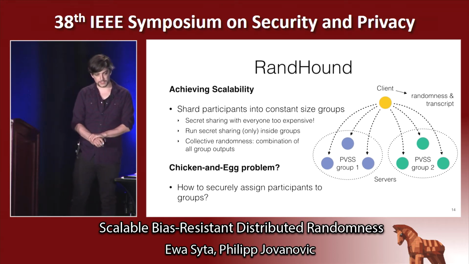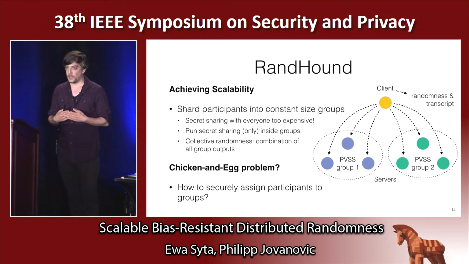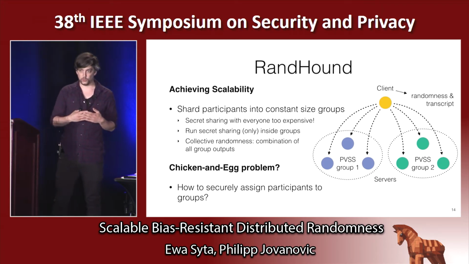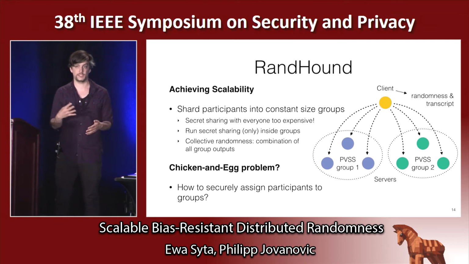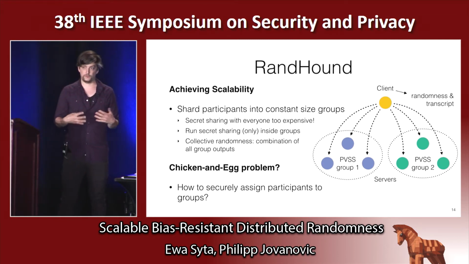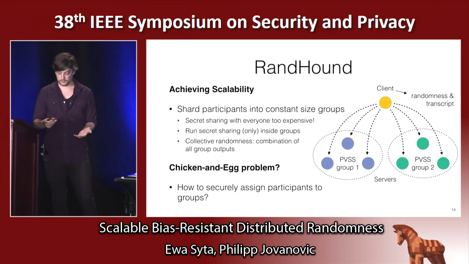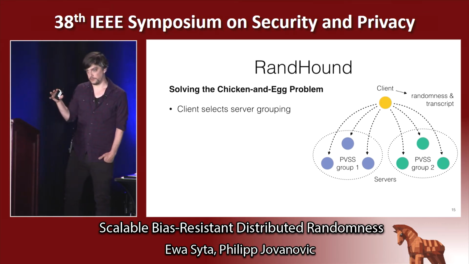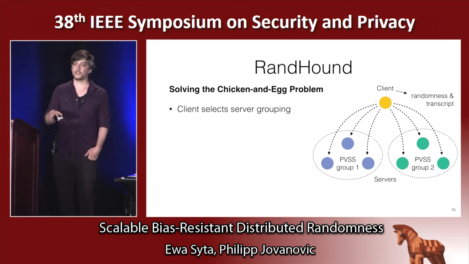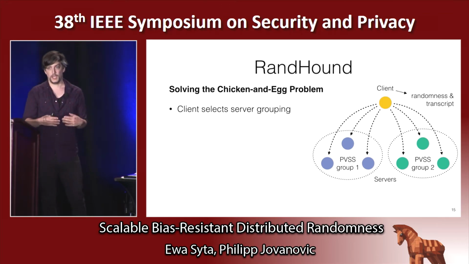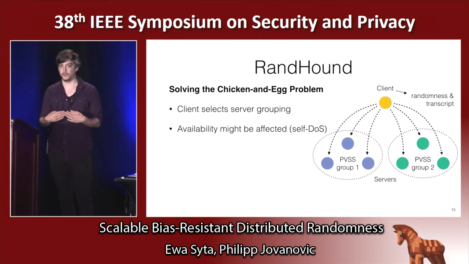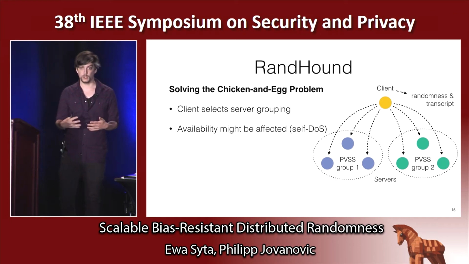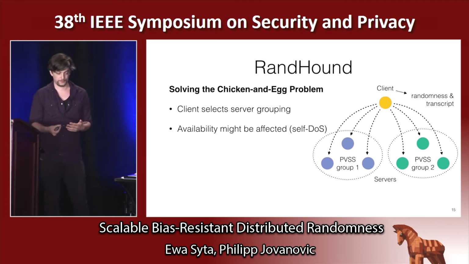The problem that we are facing here, however, is how should we assign the participants to the individual groups? Ideally, we want to do so randomly because we have to assume that some of the servers are malicious. But for that, we would need unbiasable randomness, which we don't have yet. So the approach that we are proposing here is that the client actually selects the server grouping, and we designed RandHound in such a way that all the client can do is affect its own availability, which means that the most he can do is run a self-DOS attack.